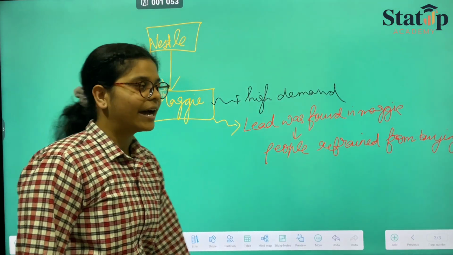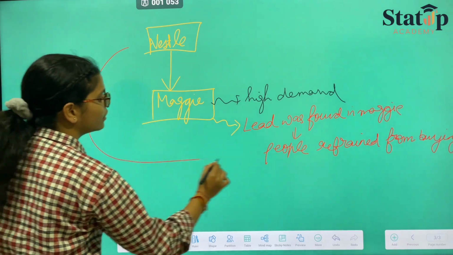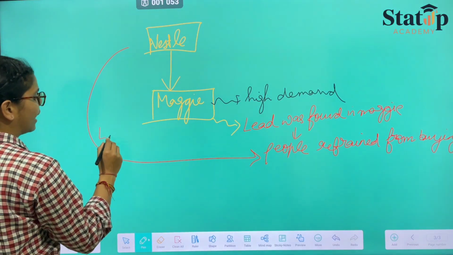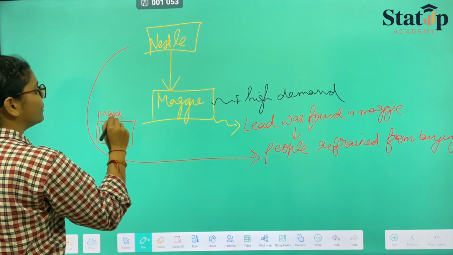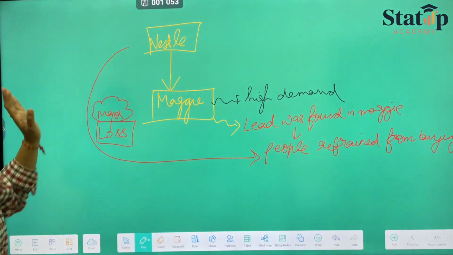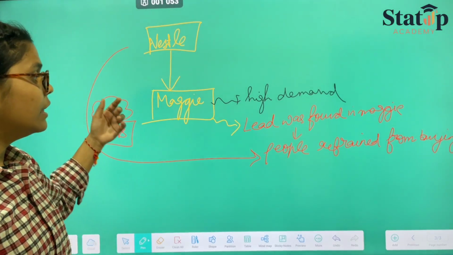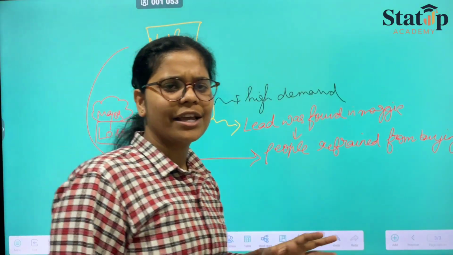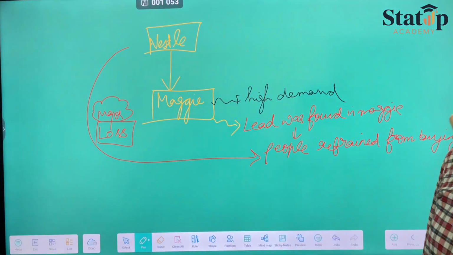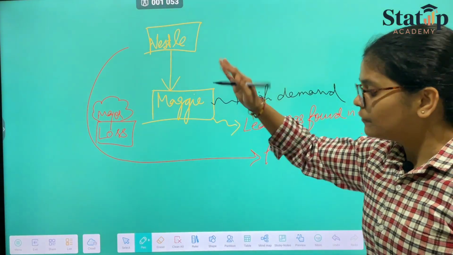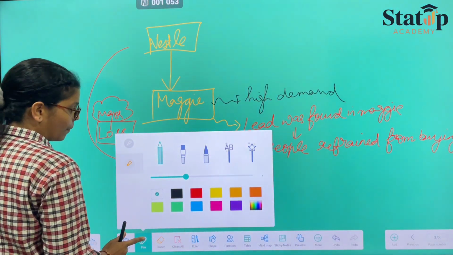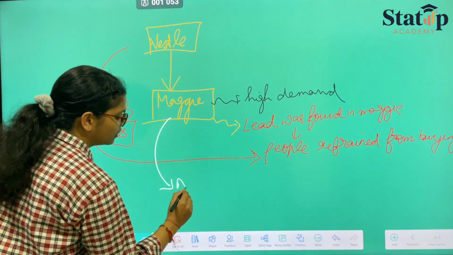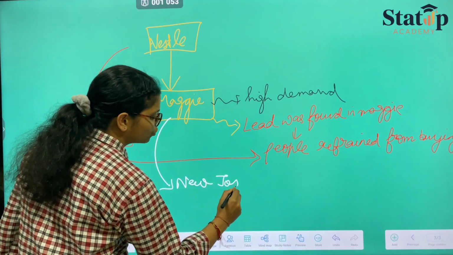And after that, the company had nothing but loss, that too major loss. When the company suffered major losses, after certain investigations, Maggie evolved out again, and people started to buy Maggie with new josh.